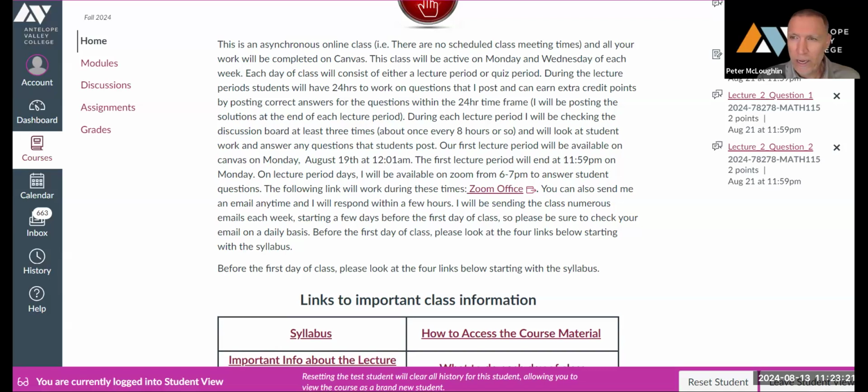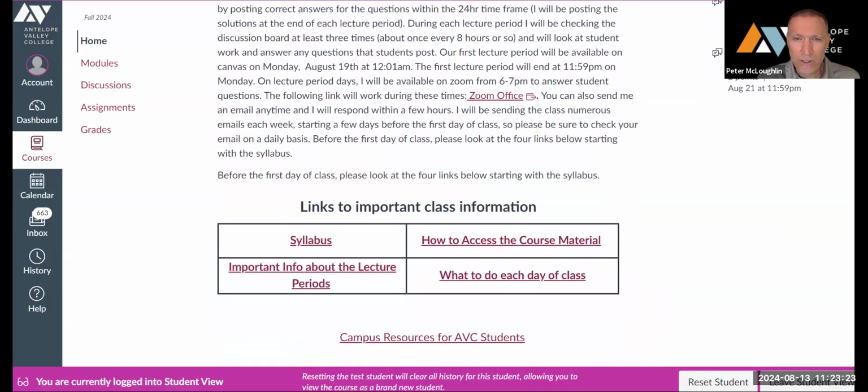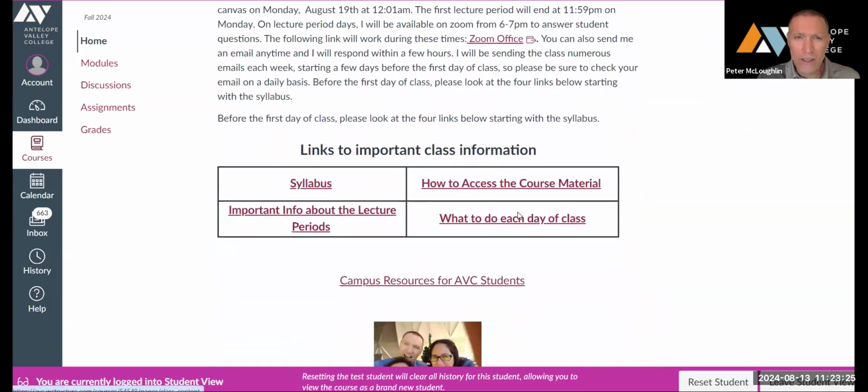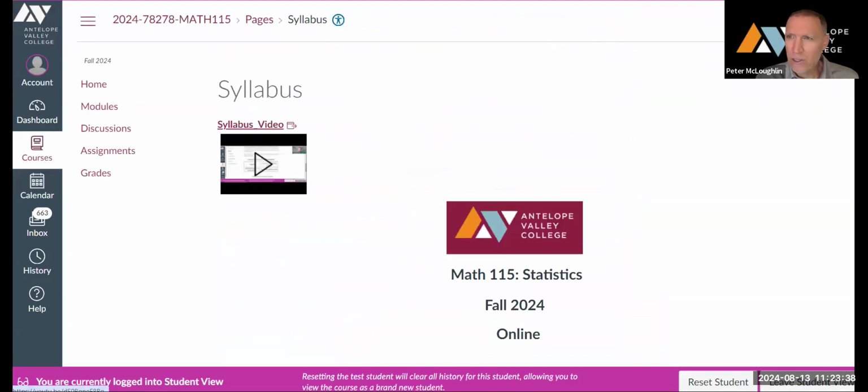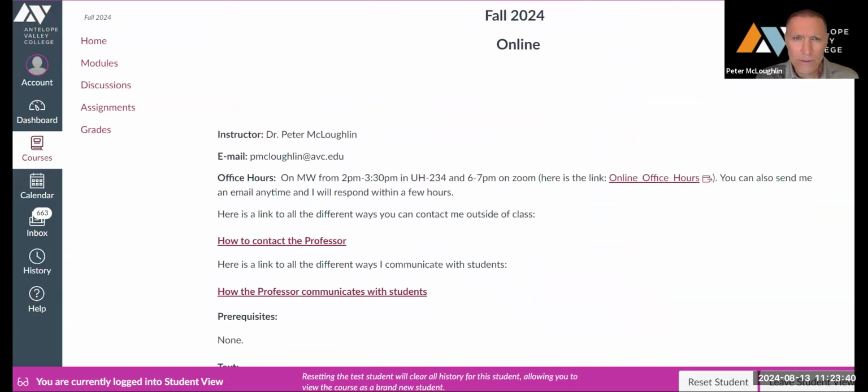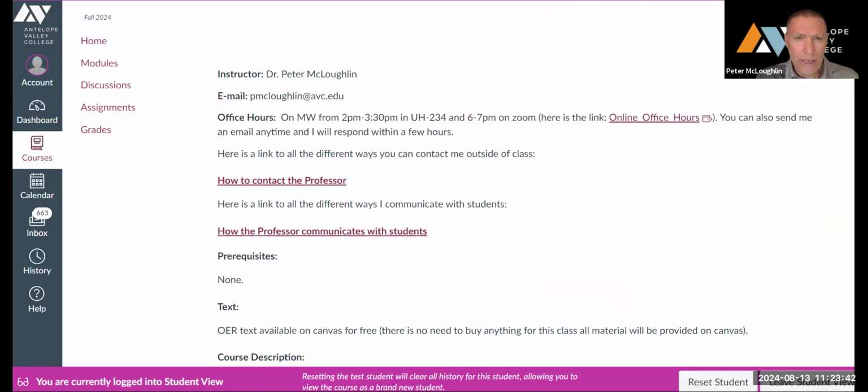Below this, we have links to important class information. You should click on all four of these links and look at them before the first day of class. Let's go over the syllabus right now. Here's the syllabus. Everything you need will be provided on Canvas, so there's no need to buy anything for this class. The book and all the material will be provided.